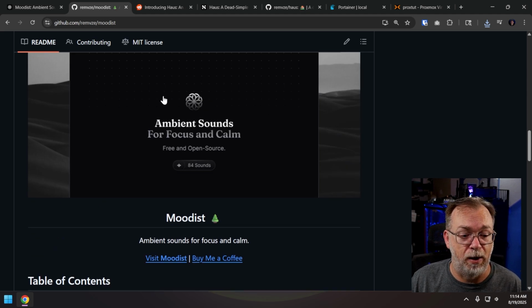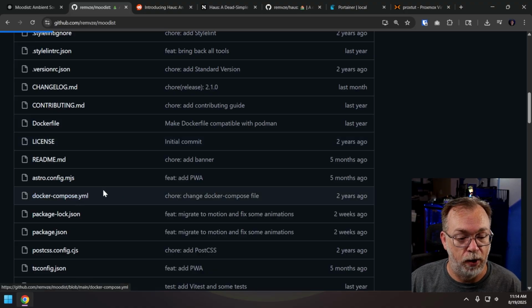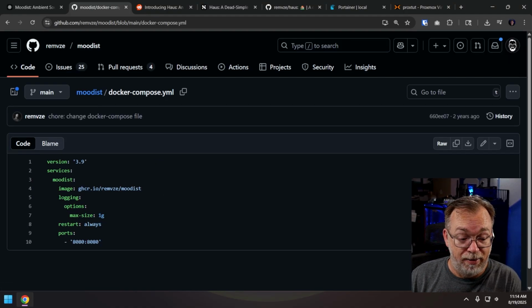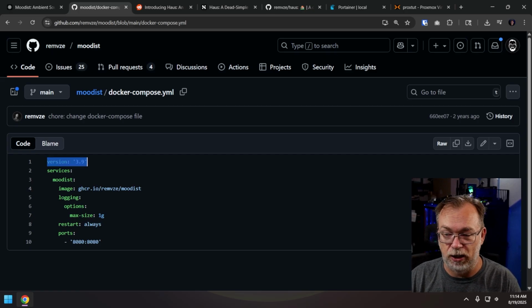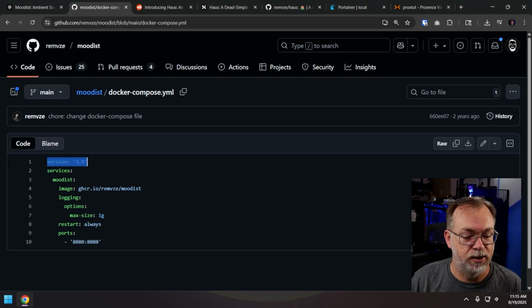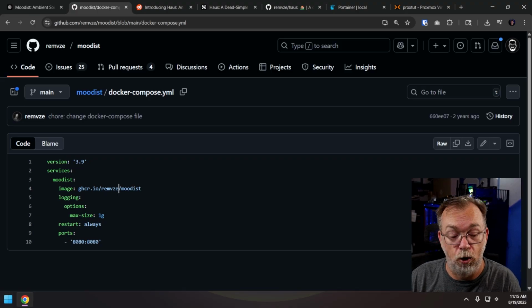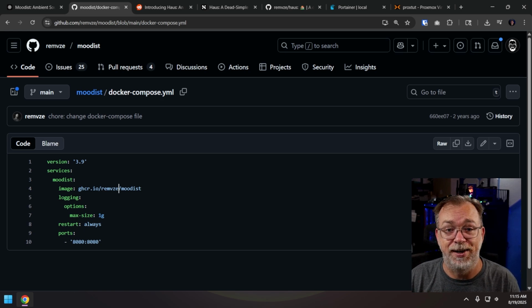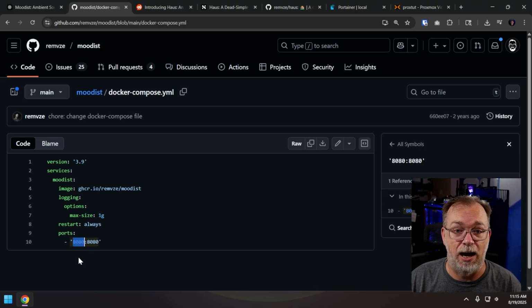And what I love about this is how easy it is to deploy. If we look at the Docker Compose here, that's it. That's really all there is to this. Of course, this is a bit outdated. This first line here, service is Moodist. Here is our image that we're using for this, being pulled from the GitHub container repository. We've got logging options, our max size for that is 1 gig, restart policy of always, and then ports of 8080, both inside and outside the container. Of course, if you needed to change that for some reason, if you're already using 8080, you would just change the first half of that line, but never the colon or anything after it.